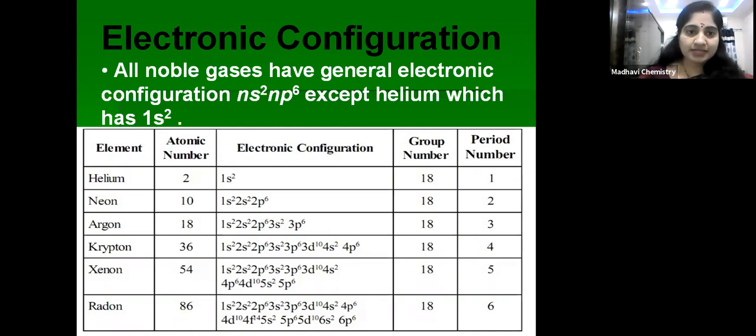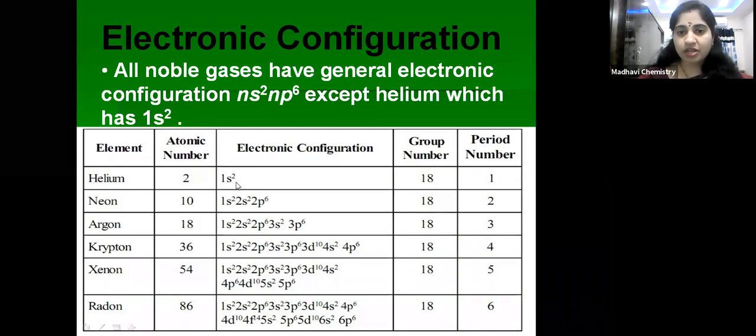Now this is about atomic number. Now coming to the electronic configuration. Helium has 1s2 electronic configuration. The first shell is the outer shell. That's why it belongs to the first period.